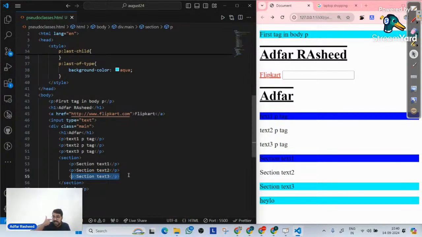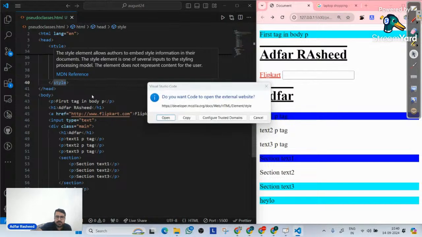So there's a clear difference between first child, first of type, last child, and last of type. I hope that makes sense, right? Am I clear again? Now I have to discuss only one more pseudo class, that is the last pseudo class. But am I clear with all of these things? I want all of the 34 students to type yes or no in the chat. Quickly. Very good. Everyone must reply.